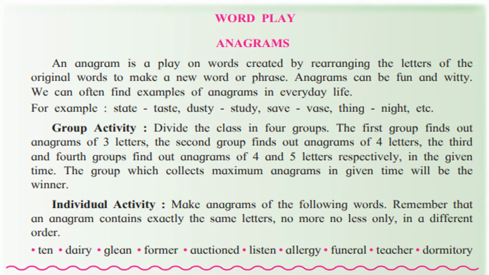The first group finds anagrams of 3 letters, the second group finds anagrams of 4 letters, and the third and fourth groups find anagrams of 4 and 5 letters respectively in the given time. The group which collects maximum anagrams in the given time will be the winner. So this game you can play with your family members also.